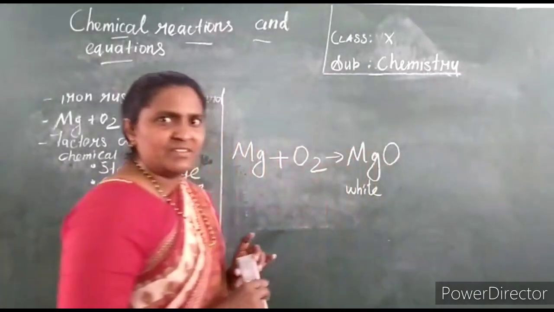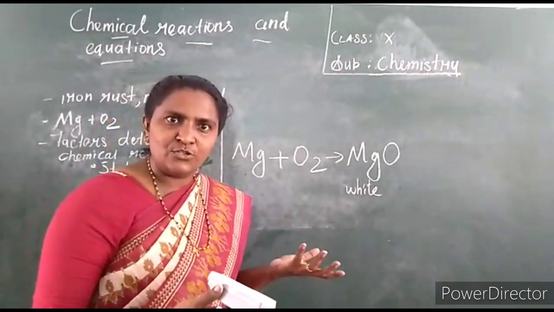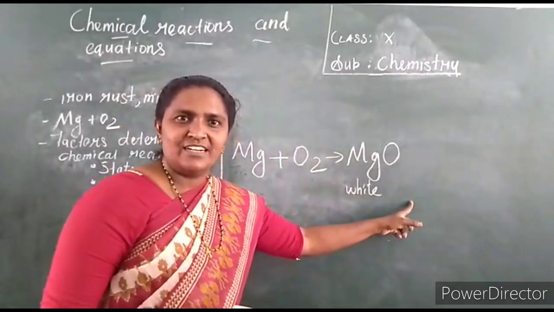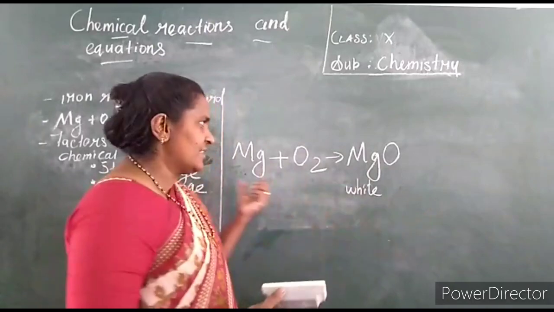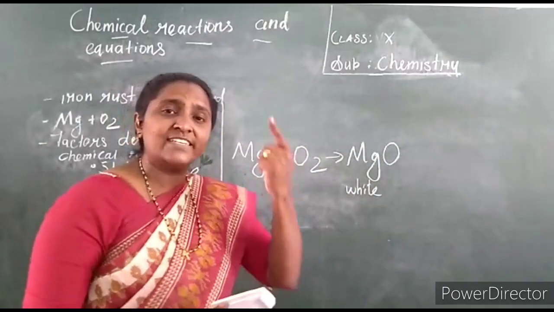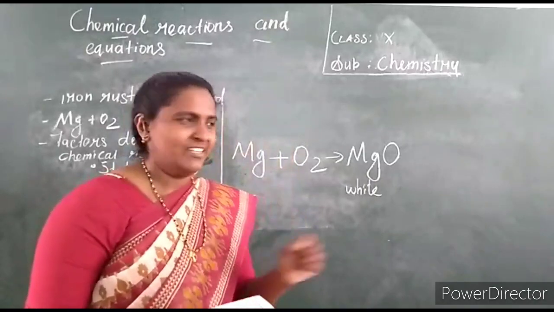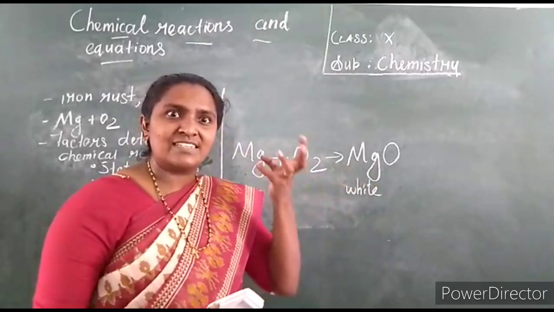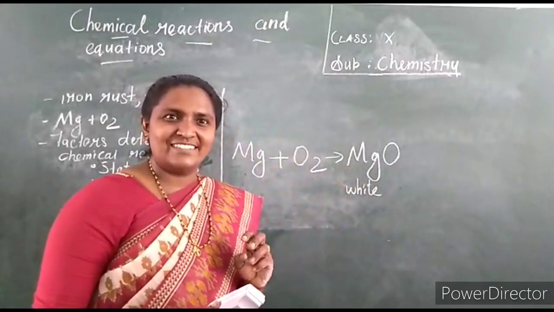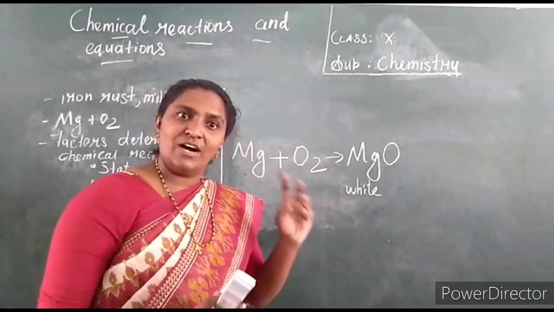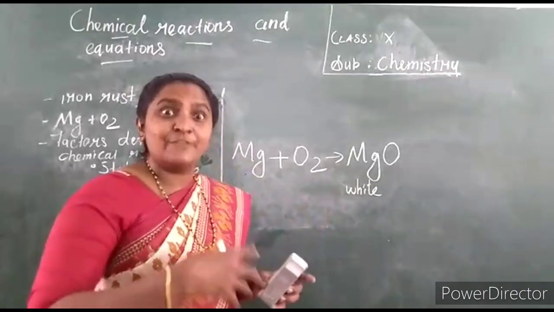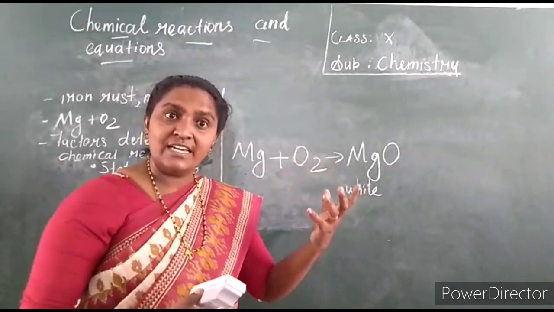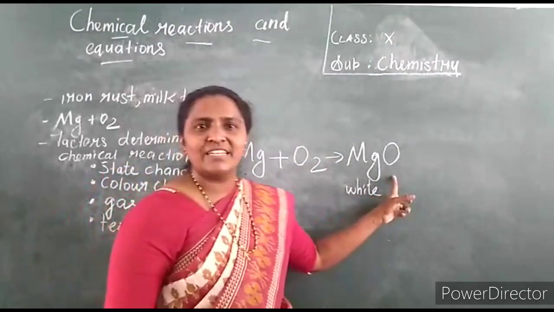This is a solid. Why is it a new compound? Yes, it is a new compound because the metal changes into a metal oxide. Understand? The color also changes. I have taken it as a ribbon, a metal wire, and it changes into a whitish powder, and it burns with a dazzling white light. Magnesium burns with a dazzling white flame and gives the product magnesium oxide.